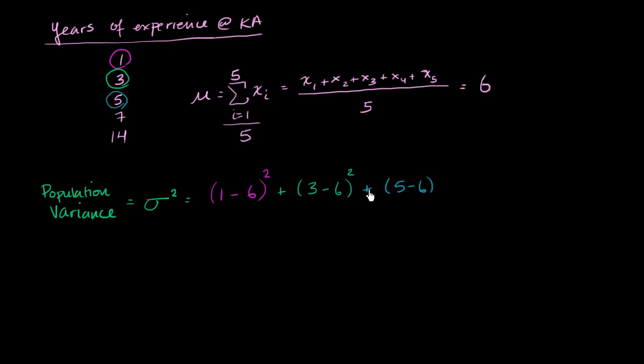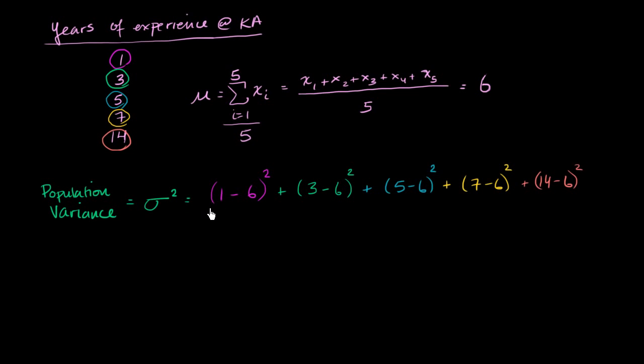And since I'm squaring, it doesn't matter if I do 5 minus 6 or 6 minus 5. When I square it, I'm going to get a positive result regardless. And then to that, I'm going to add the squared distance between 7 and my mean. So 7 minus 6 squared. All of this is my population mean that I'm finding the difference between. And then finally, the squared difference between 14 and my mean.